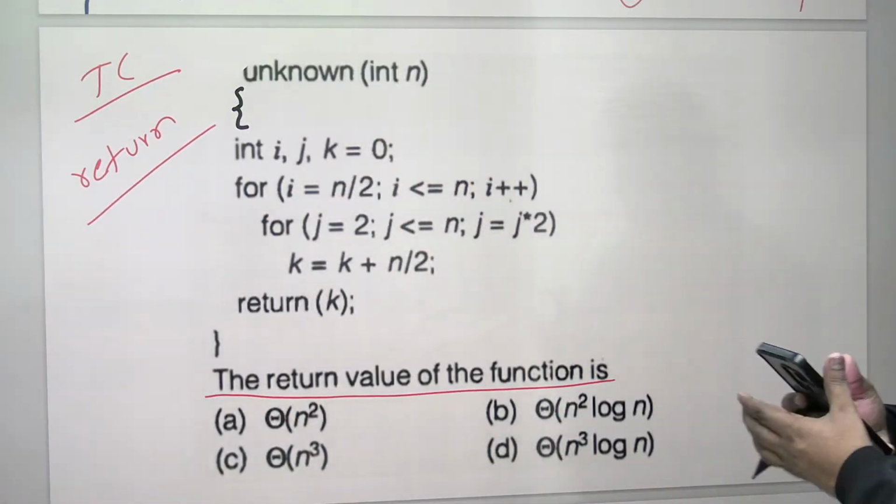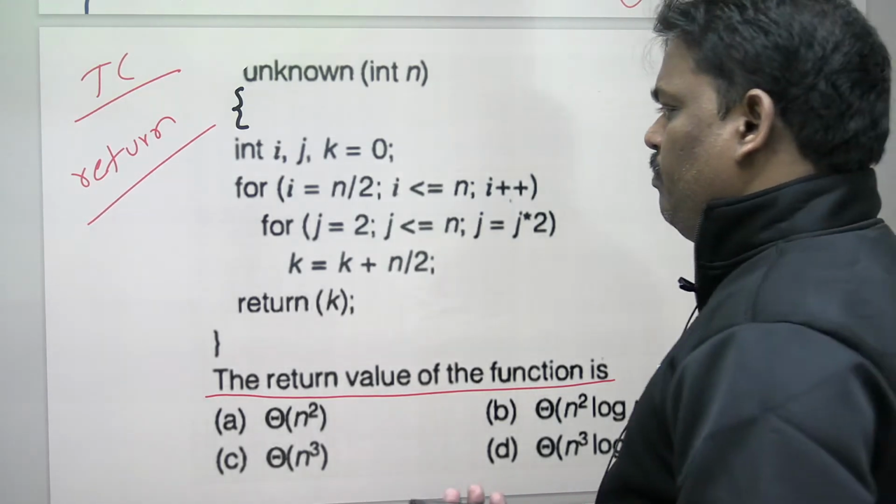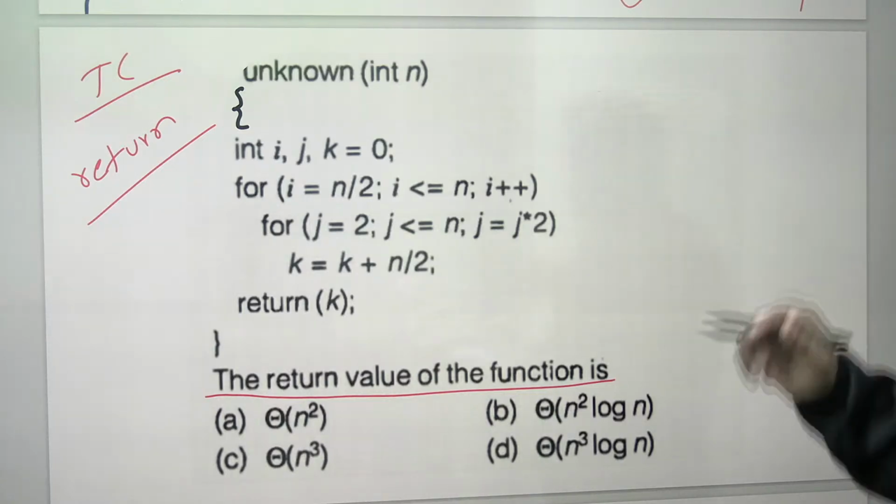Let's see one time. Please take care about brackets. With the I loop and J loop, because there is no bracket, return is the last statement. After the I loop and J loop are over, then return will come. If there is no bracket, only one statement belongs to the loop; other statements do not belong to it. If a bracket is there, many statements may belong to it. Right, now let's start.